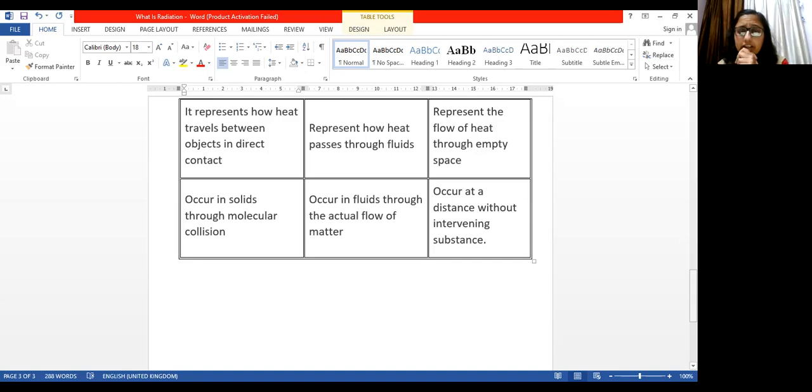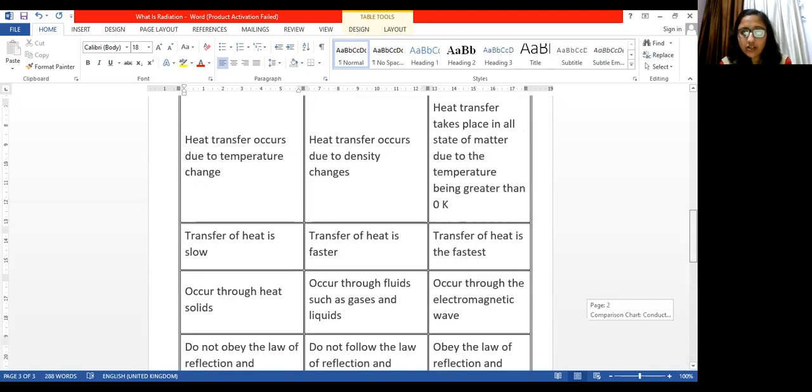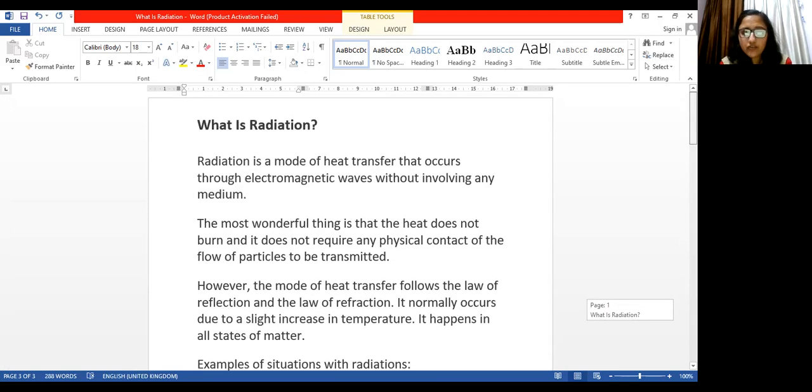Next one, occurs in fluids through the actual flow of matter. So here the matter actually flows. And the third one, occurs at a distance without intervening substance. So here particles are not there, so that is why it is written without intervening substance. Okay, so these were the differences. Just jot down these points. And with this, I've finished radiation.